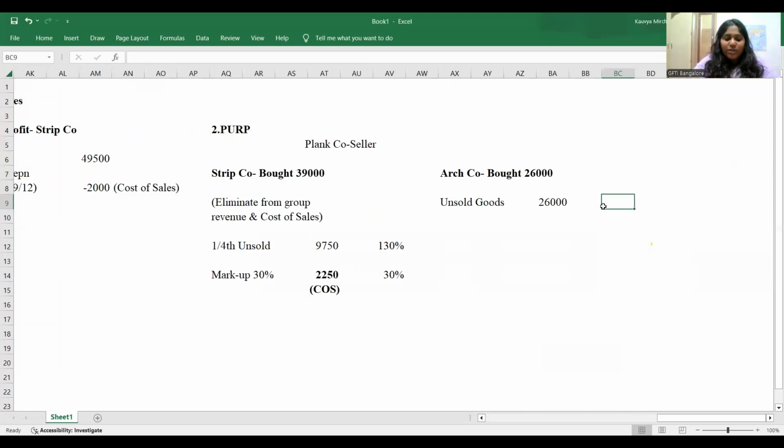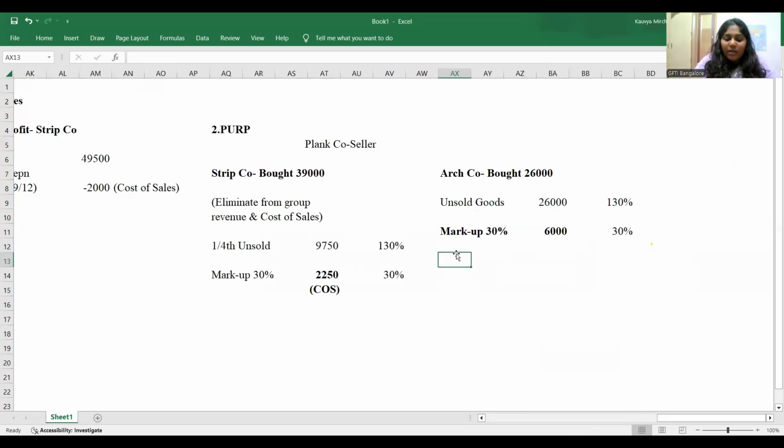So it becomes 130 percent, and I have to find out how much is 30 percent, that becomes my markup. How much will that value be if you do the cross multiplication? That gives 26 million into 30 divided by 130 percent, which is 6 million. Now understand, this is the total PERP. In this, how much do I take?